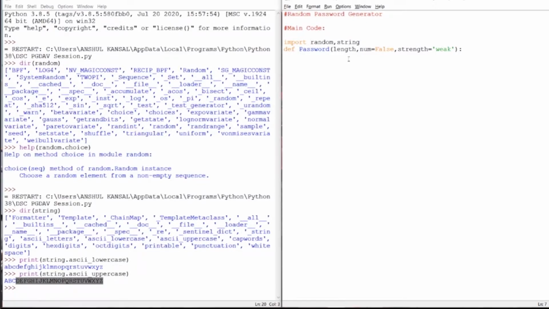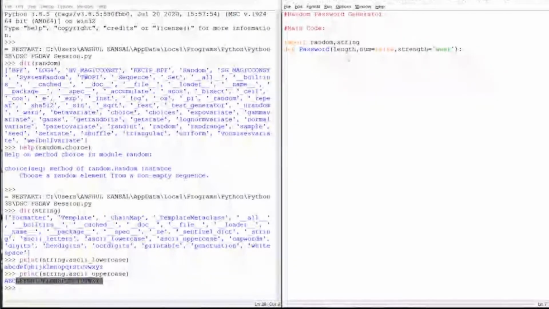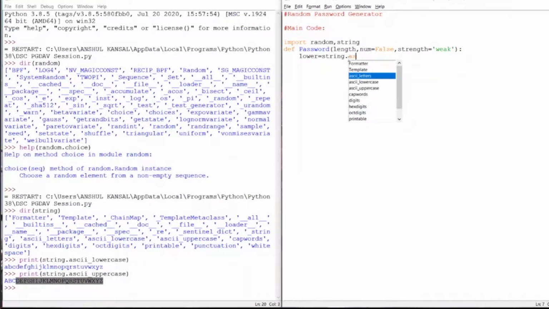If you don't, then I'll tell you about the docstring in the input window later. But first, let me create the variables: lower, which will contain all the lowercase letters, then upper, and letter.